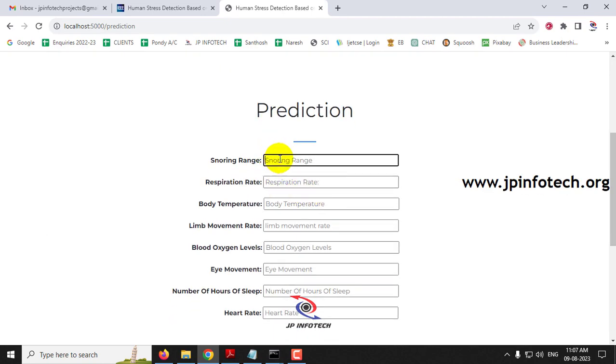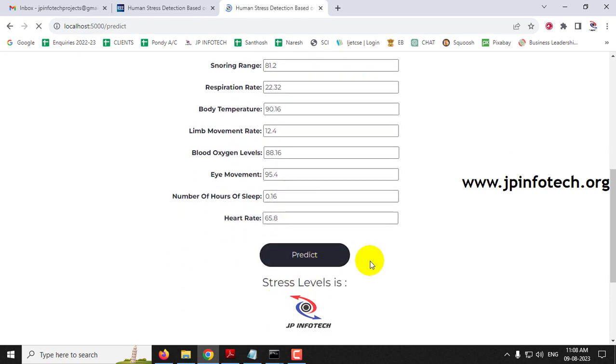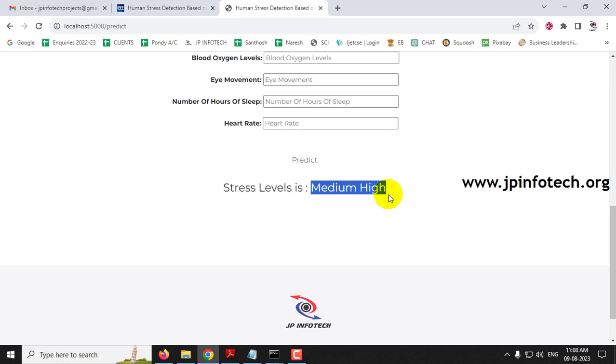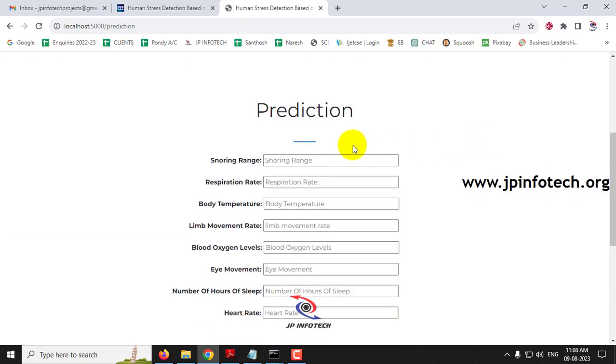Now let me enter the snoring range as 81.2, respiration rate as 22.32, body temperature as 90.16, limb movement as 12.4, blood oxygen level is 88.16, eye movement is 95.4, number of hours of sleep is 0.16, heart rate is 65.8. Now let's predict the value for this, and the prediction result is medium high, which is class 4. And let me go to the prediction menu again.